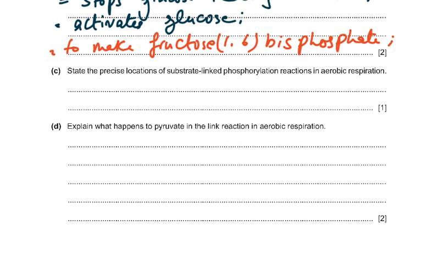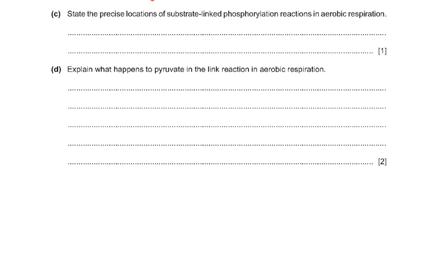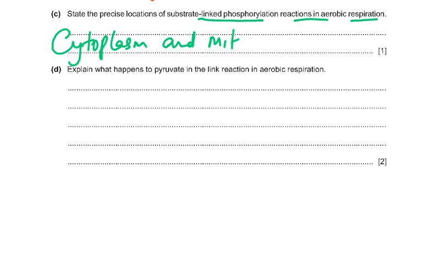Then coming to the C part of the question, state the precise locations of substrate-linked phosphorylation reactions in aerobic respiration. You know that occurs in glycolysis and the Krebs cycle. So glycolysis takes place in the cytoplasm. So if you said cytoplasm, you got a mark. And the mitochondrial matrix where the Krebs cycle takes place. Now, this is something all factual. You have to know this. You have to remember this. There is no way out. There are many things that you have to memorize. There's a lot of rote learning in biology. So, cytoplasm and mitochondrial matrix.